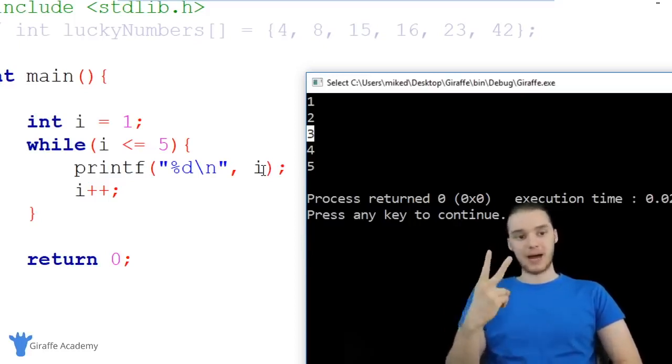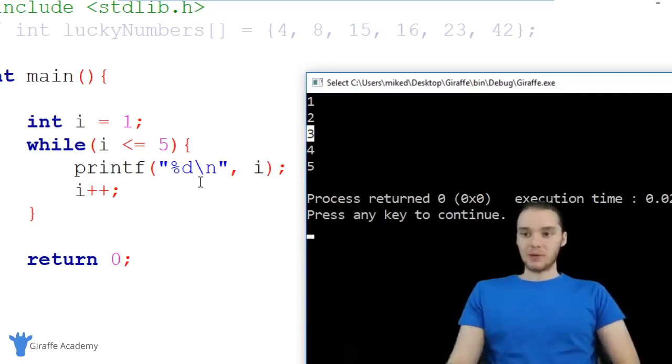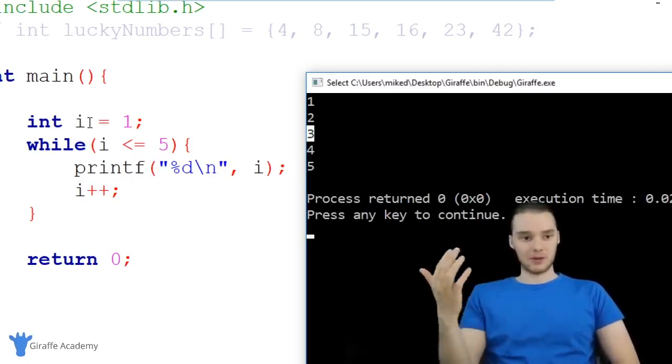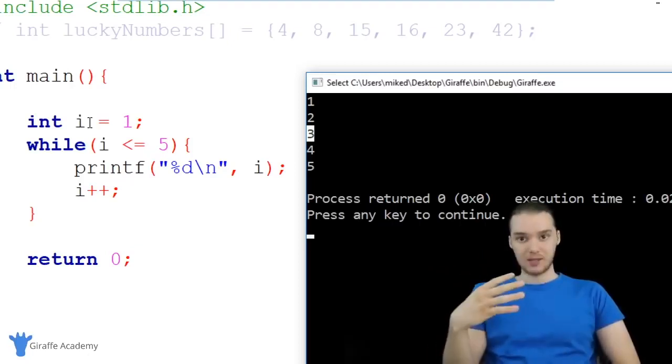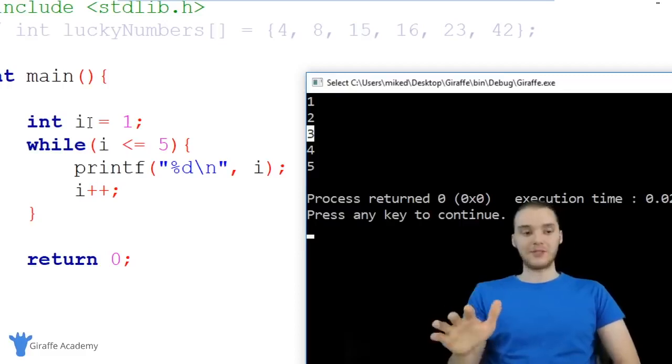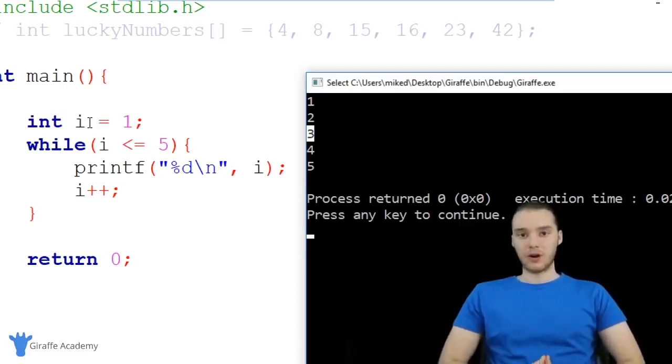Second time we go through the loop, i is equal to 2. Third time, i is equal to 3. So this variable i over here is basically telling us how many times we've gone through the loop. So on the third time, it's telling us 3, fourth time, 4, etc. And believe it or not, this is actually a very useful thing for us to have when we're looping. There's a lot of situations where you're going to want to know what iteration of the loop you're currently on when you're looping.